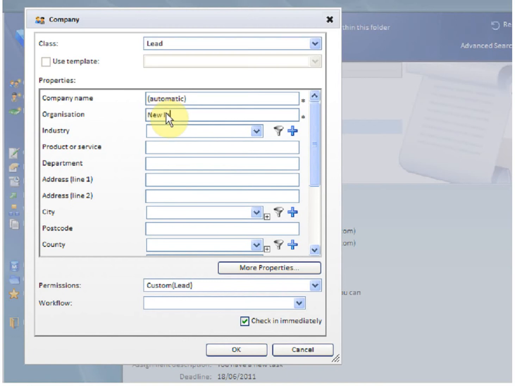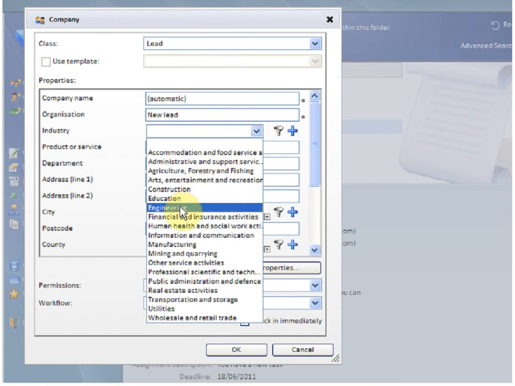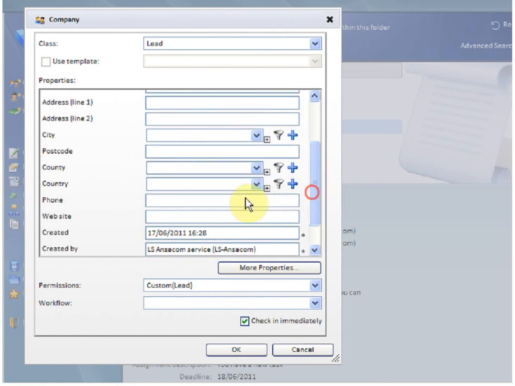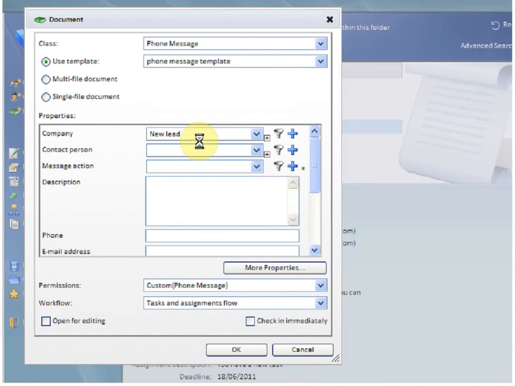It is important to name the organization and put the industry in. The other information is all optional, and you can add that information if it is available. Obviously, it is important to collect as much information from the customer as you potentially can. Always make sure that you put in a phone number and then say OK.